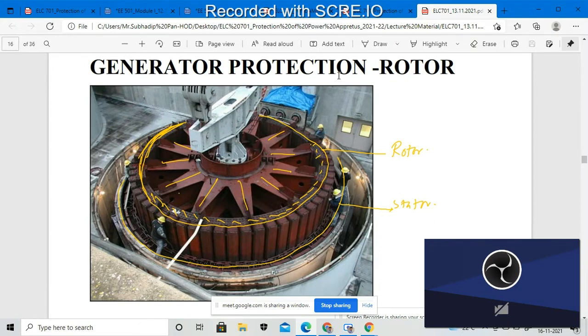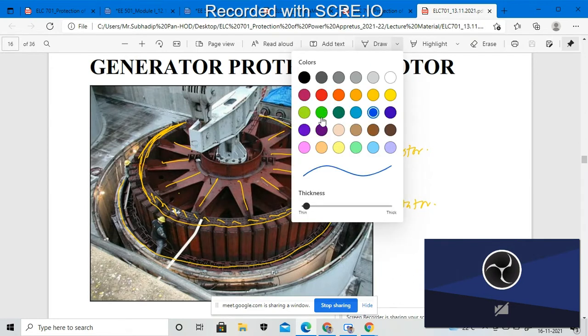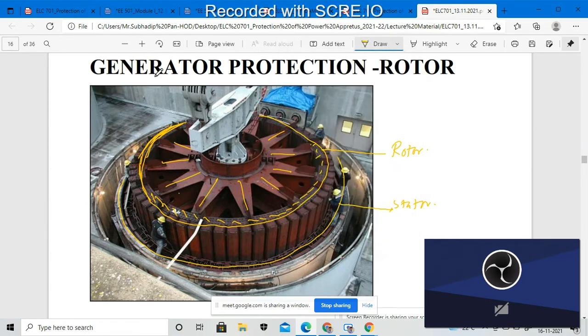Okay, so if we see this, not the red marking, we are considering the yellow marking, so that you will be able to see. In this particular scenario, we are considering the different parts of the segment in this particular rotor body, the rotor segment.